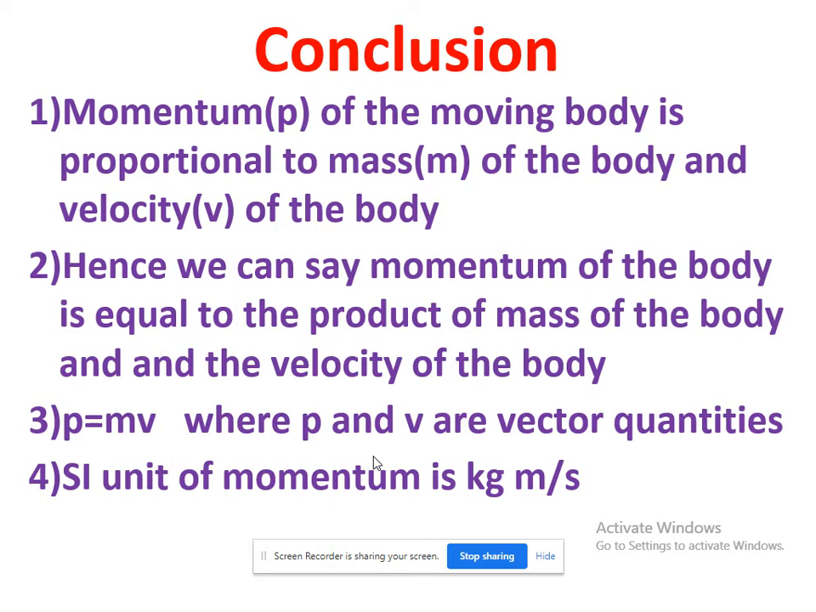I hope it is clear to you. What is scalar, what is vector? Scalar quantity examples are mass, length, time, and distance covered by the body. Vector quantity examples are force, momentum, velocity, acceleration. These are examples of vector quantities. Again, in detail we will discuss scalars and vectors in the motion chapter.